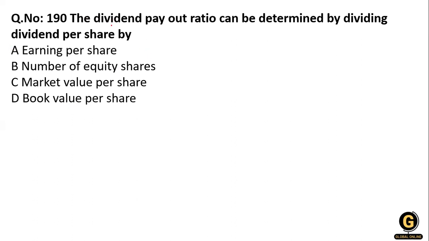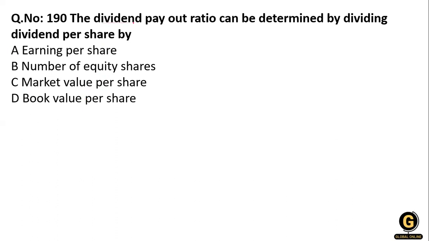The next question: the dividend payout ratio can be determined by dividing the dividend per share by earning per share, number of equity shares, market value per share, or book value per share. So what will be the right answer?